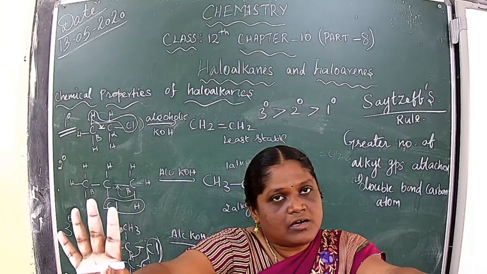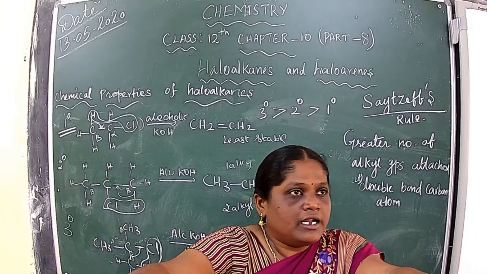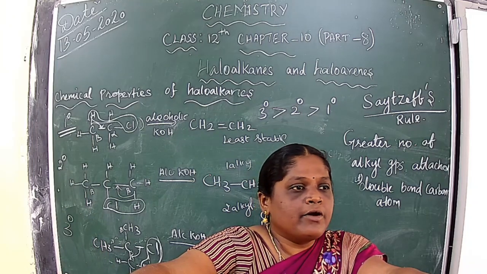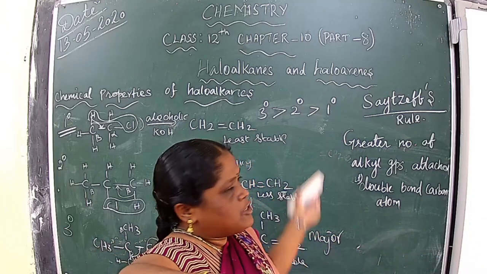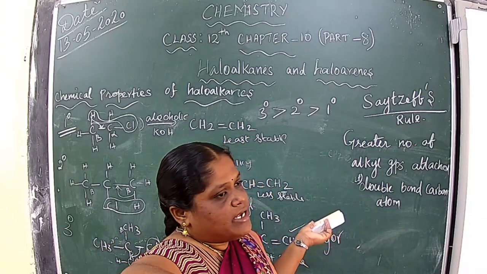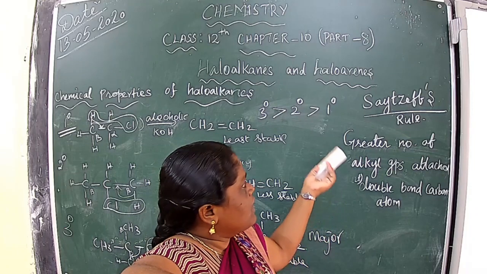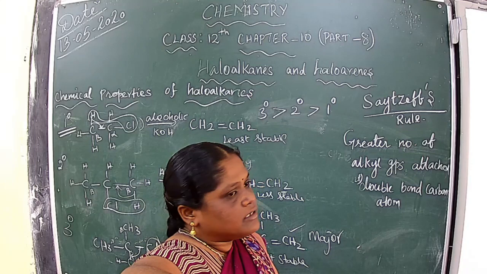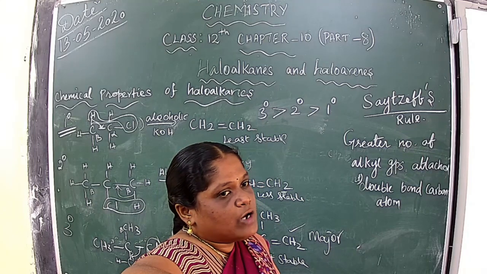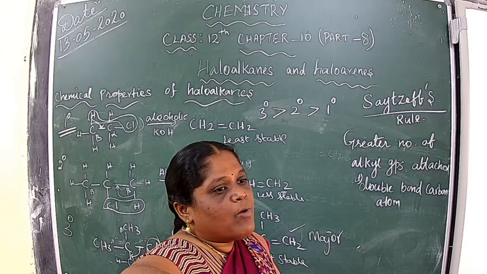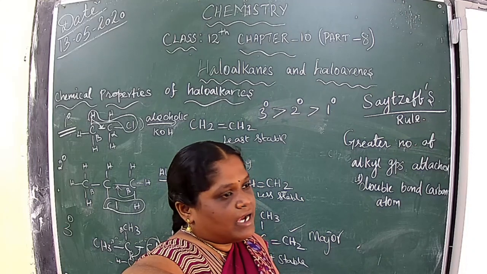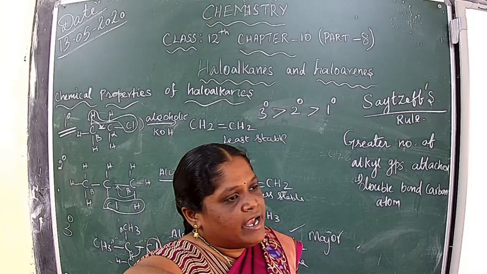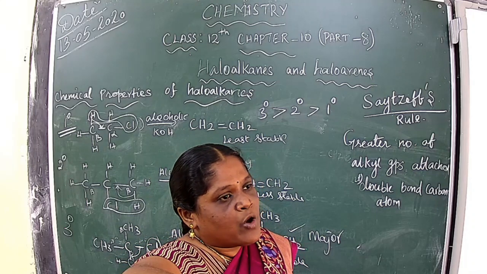Keep in mind, alcoholic KOH means elimination reaction. And if we are getting two or more products, we can use Saytzeff's rule, which says that the greater the number of alkyl groups attached to the double bonded carbon atom, the more stable it is.